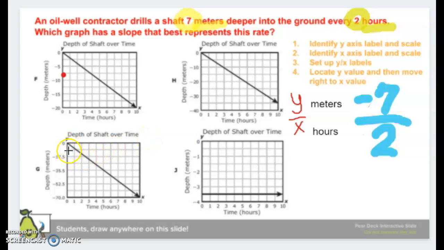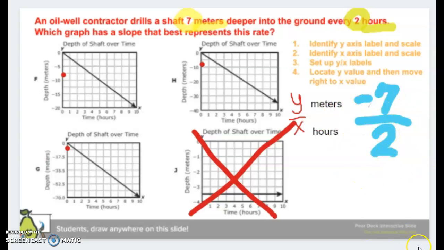On the second graph, -7 would be about here. On graph H, my -7 would be about here. And on my last graph, I don't see -7 at all, so I'm going to cross that one out.